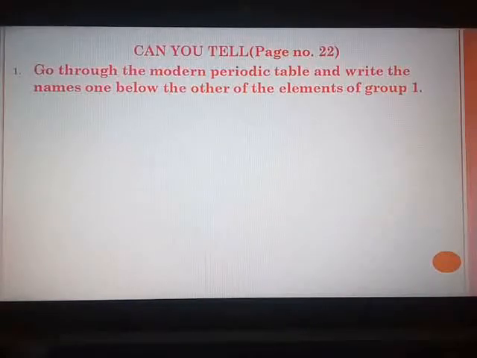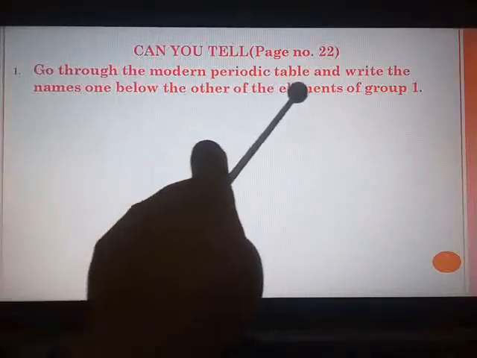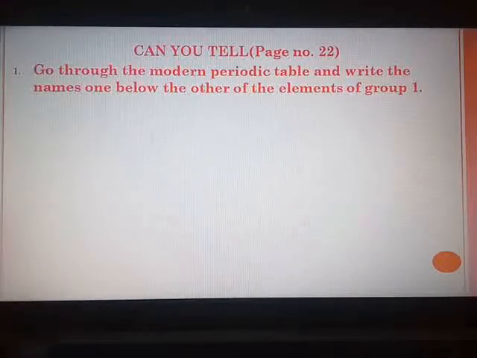Page number 22. Can you tell? Go through the modern periodic table and write the names one below the other of the elements of group 1. Here such a type of question won't be asked. They will provide you the names of the elements and you have to write the electronic configurations and then answer the different types of questions based on it. But as it is given, we will write group 1.